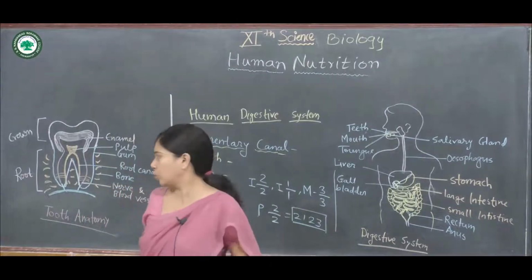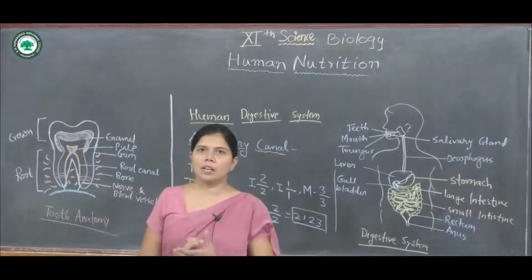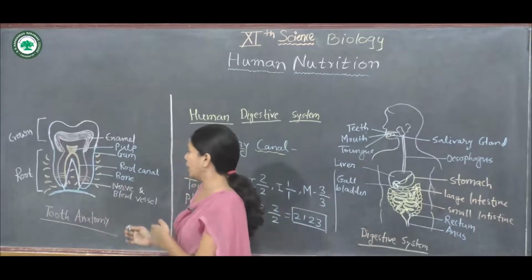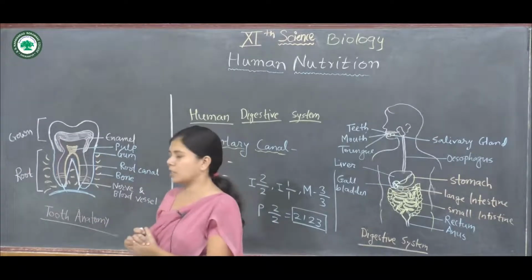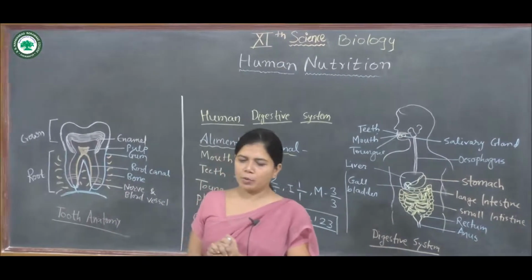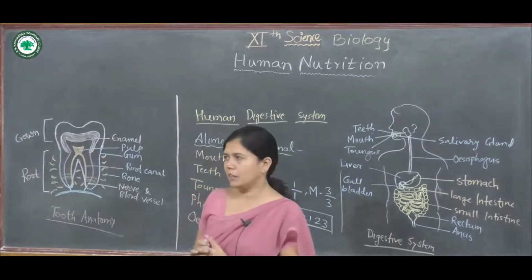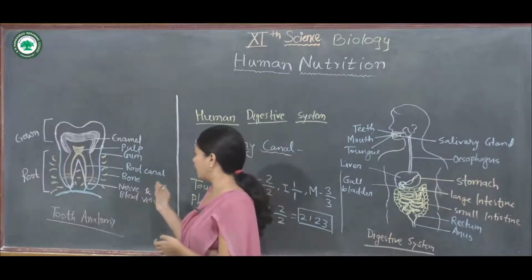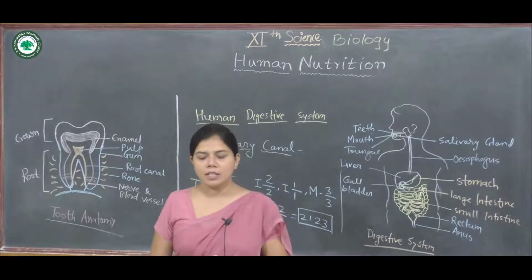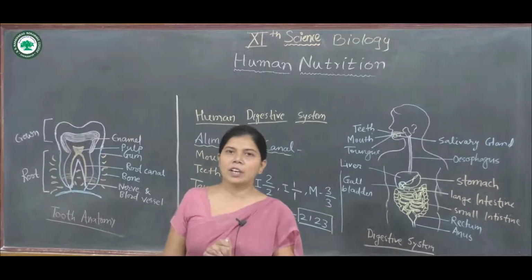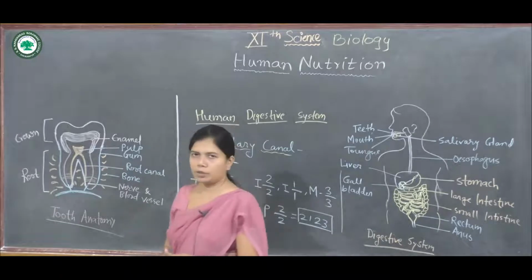Now a tooth consists of a portion that projects above the gum, called the crown. The lower portion is known as the root. The root is made up of 2 or 3 projections embedded in the gum, and the upper portion which is free is known as the crown. A short neck connects the crown to the root. This is the structure of a tooth.